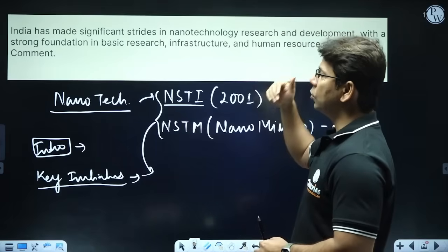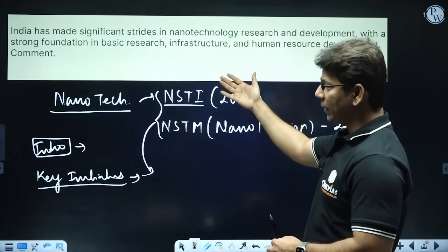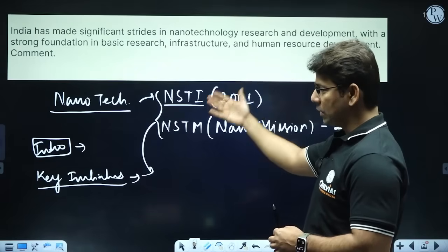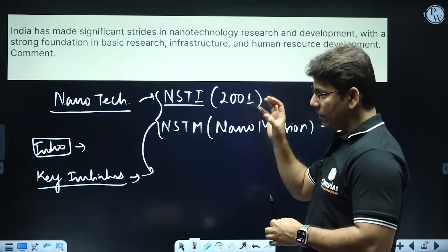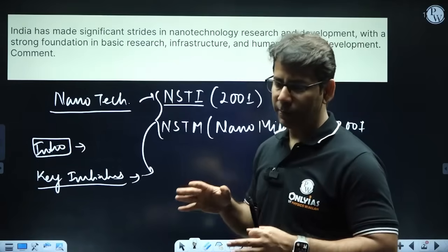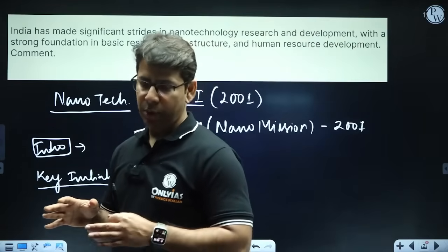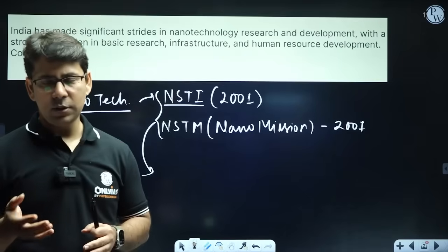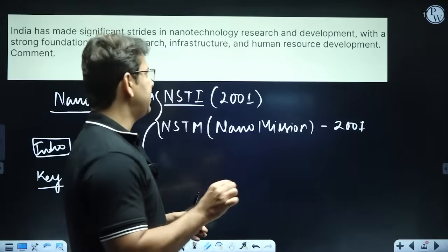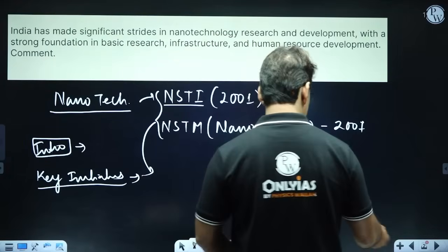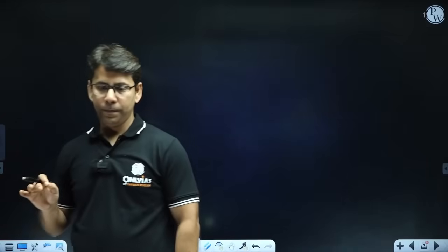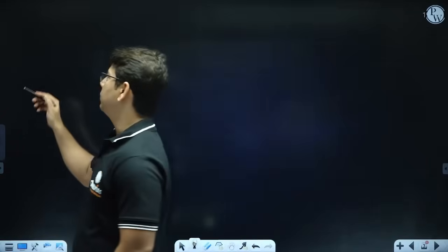So in the intro part, introduce it, prove how nanotechnology is important for India and what India is aspiring to achieve in that, and mention these two key initiatives that India has already started, backed by the Government of India's program DST, Department of Science and Technology, right? Now, the area of focus and achievement that we have to talk about. So in the next segment, we can talk about area of focus and achievement.